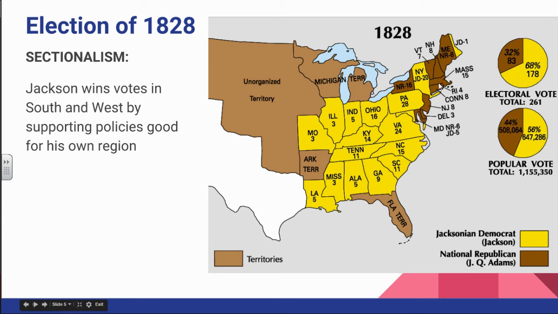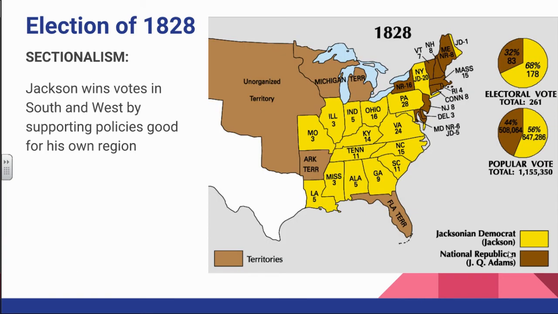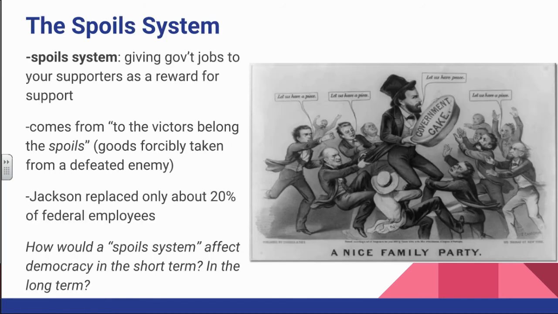So you'll see that the only place where John Quincy Adams really received any votes was in New England, in his home area. You'll see here are the parties that I just mentioned to you. Jackson, of course, is running as a Democrat, and then you have the National Republican Party. Those were both the offshoots of the Republican Party, and the elements of this National Republican Party are largely going to become the Whigs. One other thing I would have you notice, pay attention to how the electoral vote and the popular vote can differ. Like I said, we'll talk a little bit about that. Understanding the Electoral College is kind of part of civics, but we'll get into that.